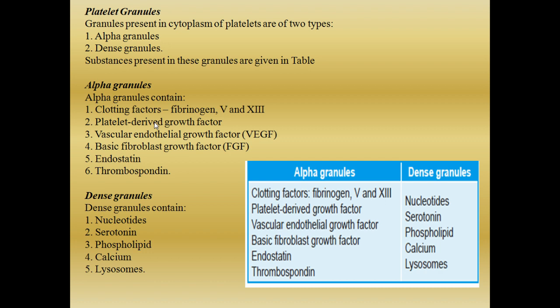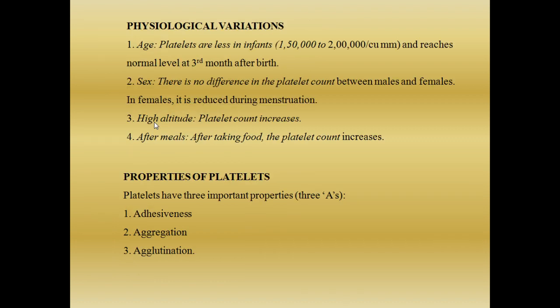The third one is vascular endothelial growth factor, which is very important in angiogenesis. Next is basic fibroblast growth factor, FGF. Endostatin and thrombospondin prevent or inhibit angiogenesis. So these are the factors present inside the alpha granules. Inside the dense granules, it contains nucleotides, serotonin, phospholipids, calcium, and lysosomes. Calcium is also one of the very important factors in the blood clotting mechanism.